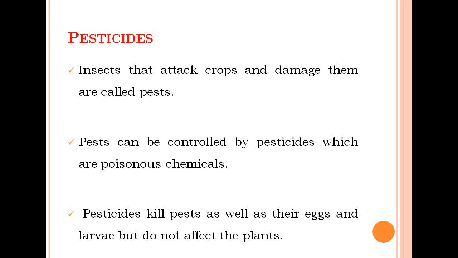But there are also several disadvantages of using weedicides and pesticides. So what are those? The first is that accidental contact with these chemicals may adversely affect the health of farmers. And second, traces of these poisonous chemicals may remain in the crop itself, which can be very harmful to human life. So these are some of the disadvantages that these methods of weeding carry.